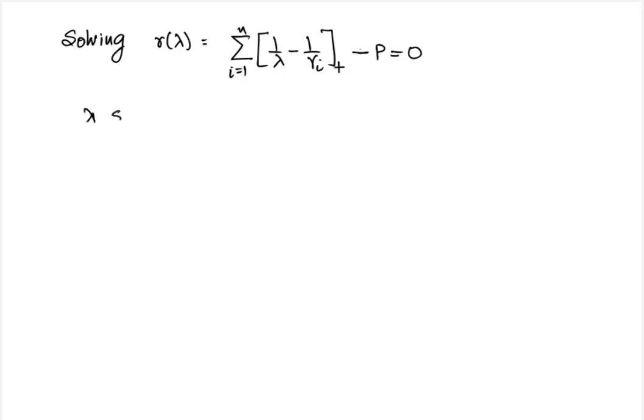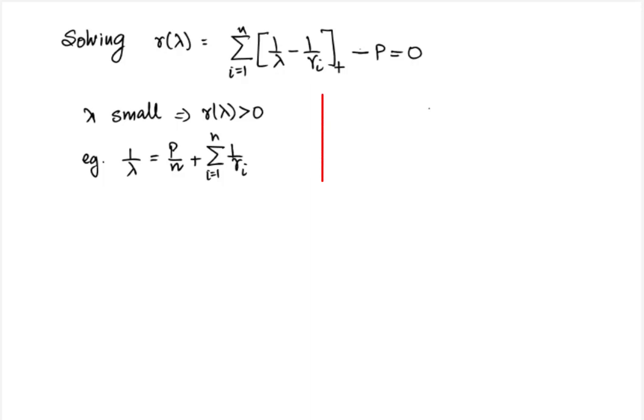In fact, when lambda is very small, R of lambda is greater than 0. For instance, we can see that if lambda is such that 1 by lambda is equal to P divided by n plus the sum over i of 1 by gamma i, then all the summands will be positive and sum up to something more than P. On the other hand, when lambda is very large, all the summands will be 0 and therefore R of lambda will be equal to minus capital P, which is negative. For instance, if 1 by lambda is equal to 1 by gamma max, where gamma max is the maximum of the gamma i's, then all the summands will be equal to 0.